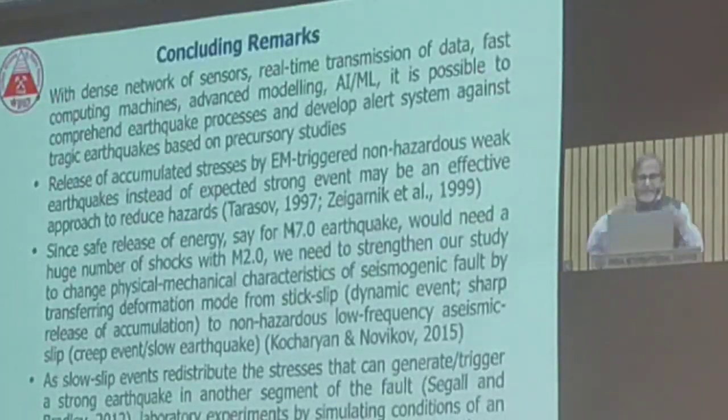But is it possible, through some exercise or modeling, to change the physical and chemical properties of the seismogenic fault, by which we could transfer the deformation from stick slip to a slow earthquake or creep event, so that the snail could not have that much energy? Is it possible to have some sort of slippery or other physical chemical change so that we will be able to do that?